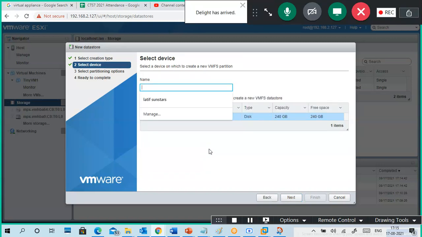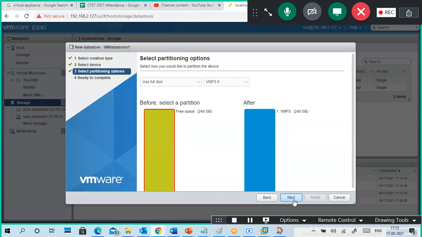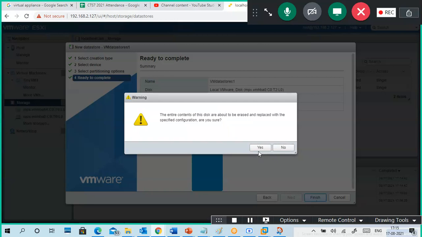I put another name. Why always data store 1, 2, 3? I'll put VM data store. So I store virtual machines in this one. VM data store 1 I give it, full 240 GB like this. Yes.